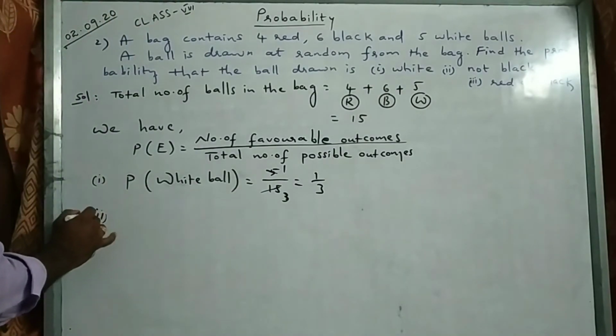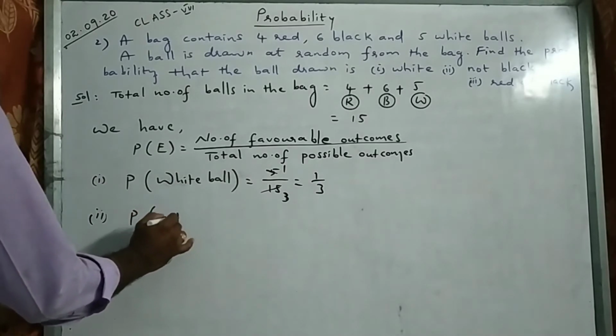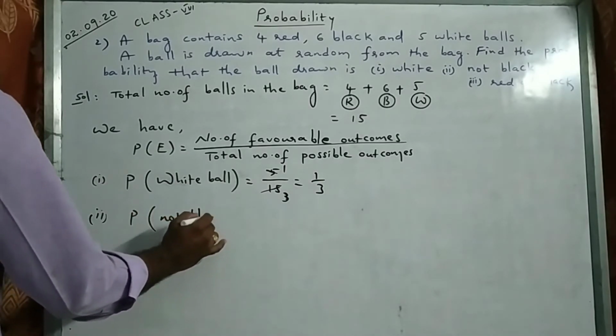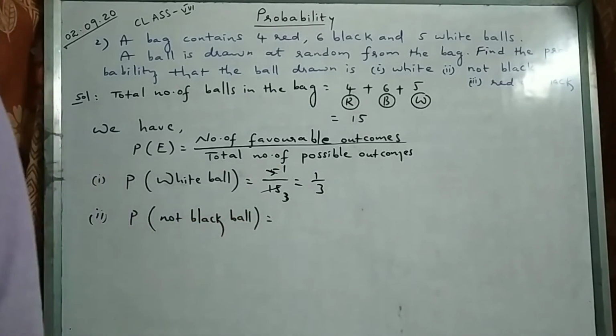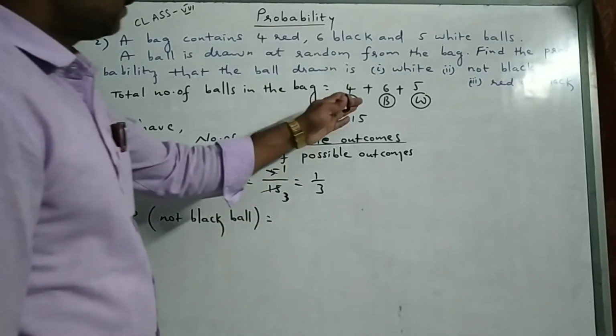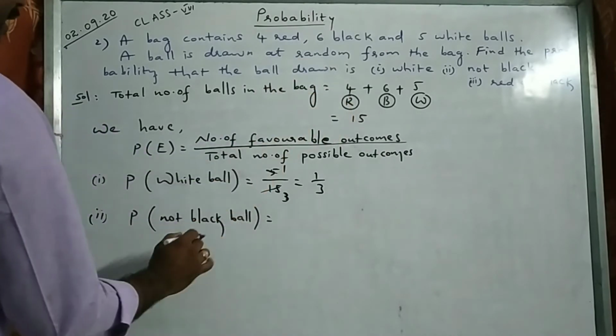Simple problem. Probability of getting a not black. Not black means I can find red or white. Is it not? I don't want a black ball. Rest are what? Red and white.